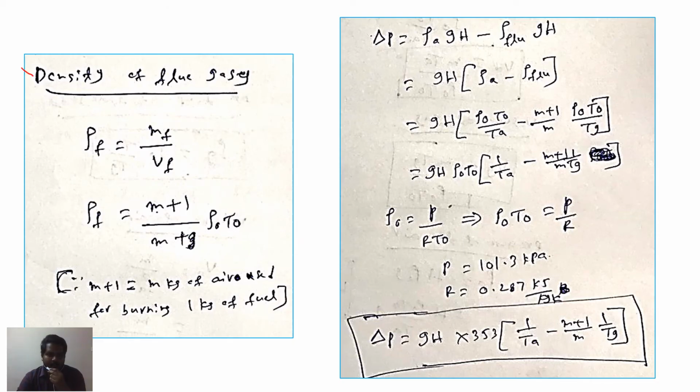Now we can find the density of the flue gases. Rho F equals mf divided by Vf. F means flue gases here. Now this equation we can write as rho F equals, here mf is m plus 1, because we know that